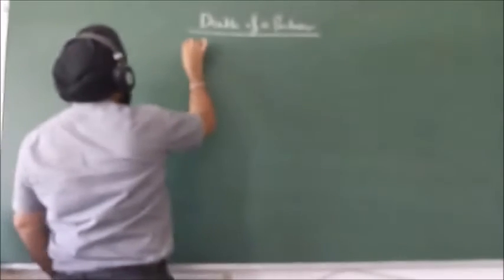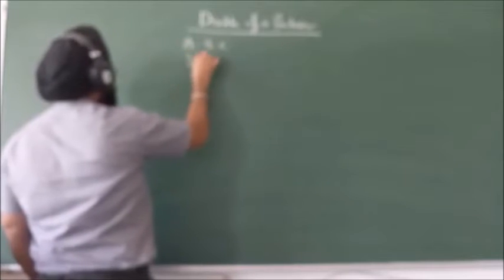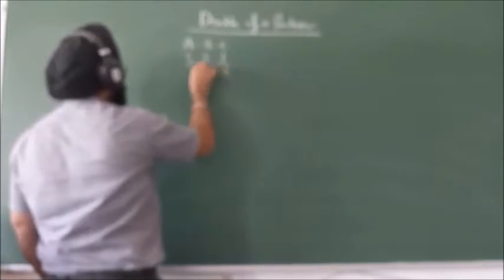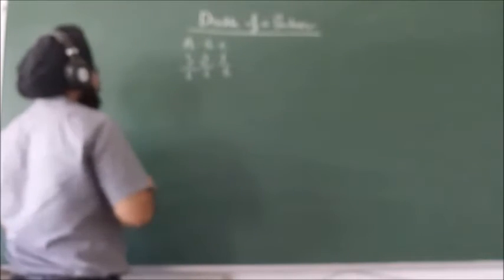Suppose there are three partners A, B, C sharing profit and loss in the ratio 1/3:2:1.